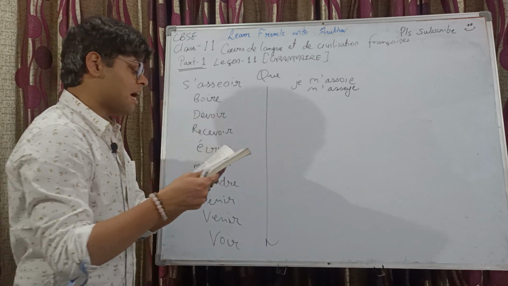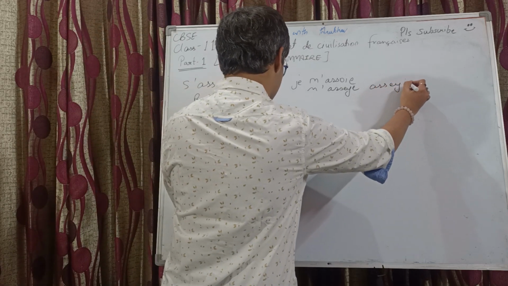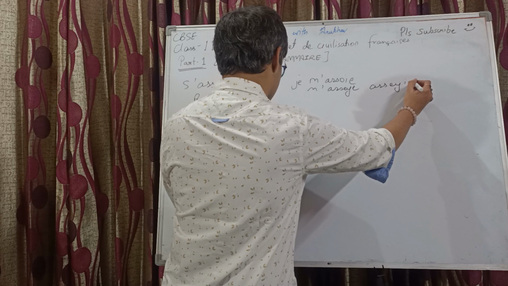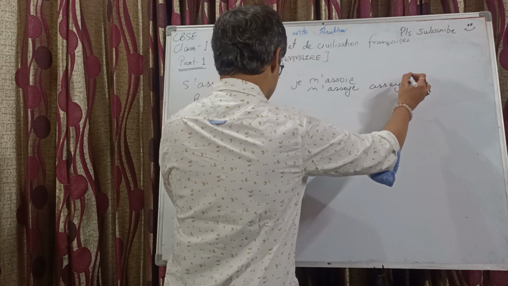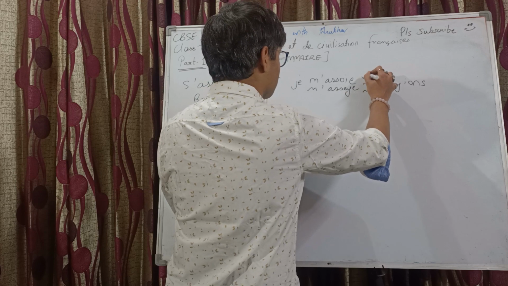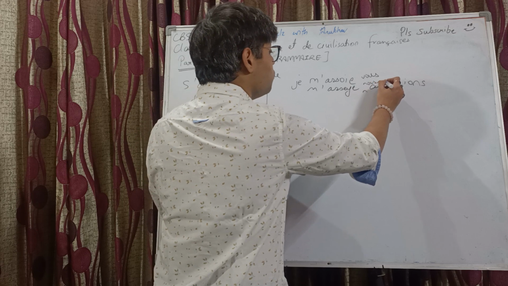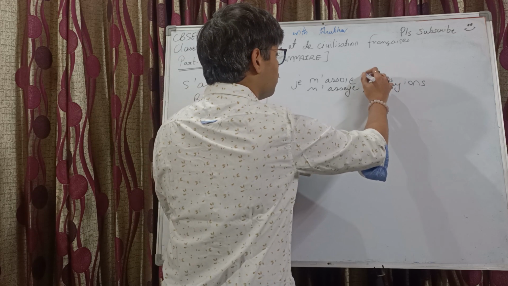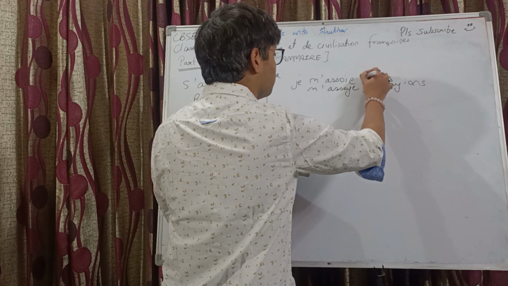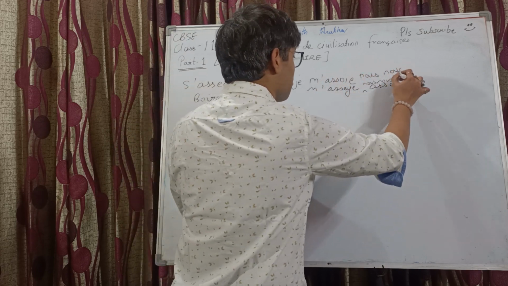And then we have, if we continue here, nous nous asseyons, nous nous asseyons.